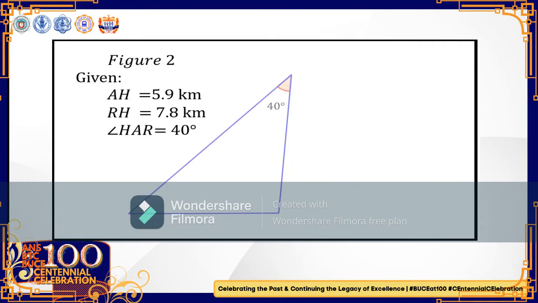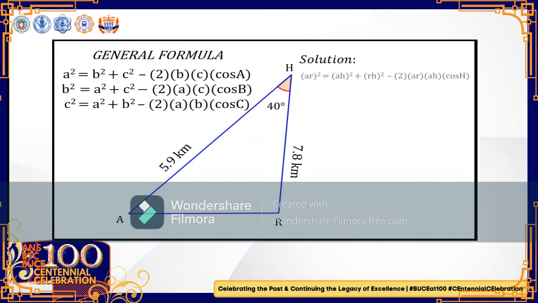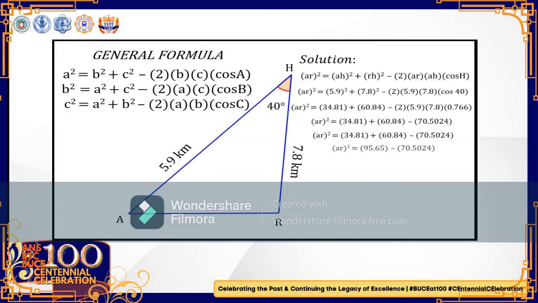We need to draw an oblique triangle, write our values, and label missing parts. Next, we'll be using the law of cosines to find the missing distance. Upon solving, we can conclude that the unknown distance is 5.14 kilometers.